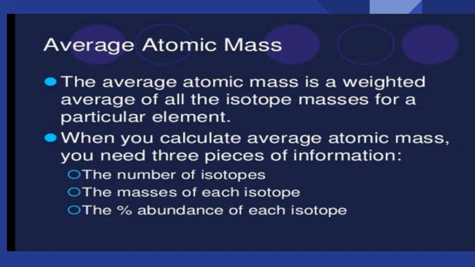It is observed from the periodic table that atomic masses of most of the elements are not whole numbers. For instance, the atomic mass of carbon given in the periodic table is 12.01 AMU, not 12.00 AMU.